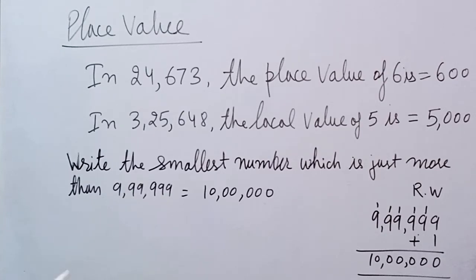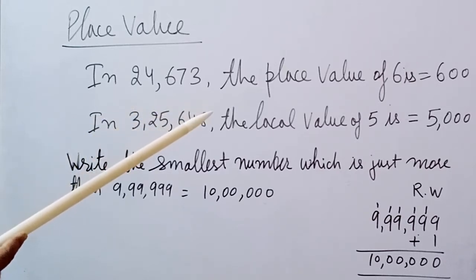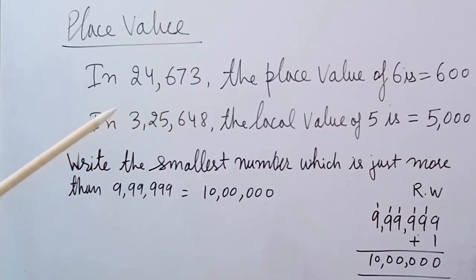What is the place value or the local value in a number? It is the value of a non-zero digit according to its position in the number. Here I am taking the example 24,673, and we have to find the place value of 6. So just see what is the position of 6 here.